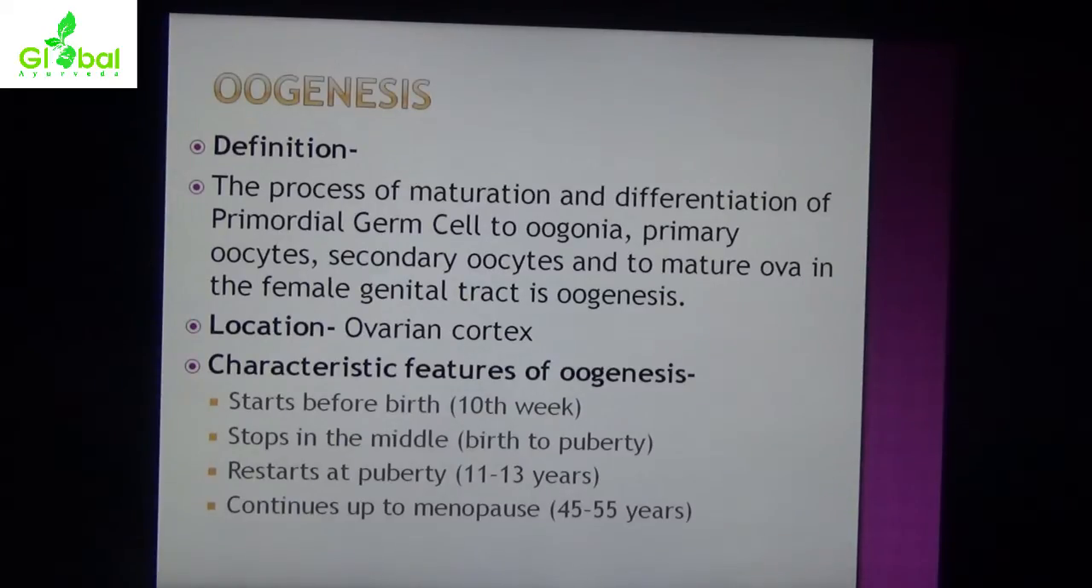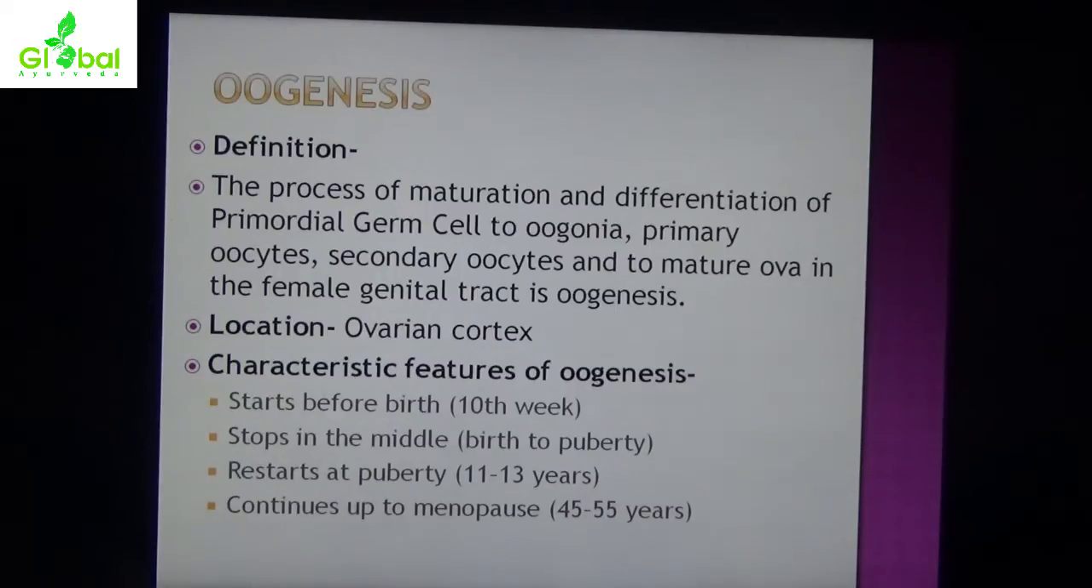Now we are going to see oogenesis. What is oogenesis? What is the definition of it? The process of maturation and differentiation of primordial germ cells to oogonia, primary oocytes, secondary oocytes, and mature ova in the female genital tract is oogenesis. The location is the ovarian cortex.